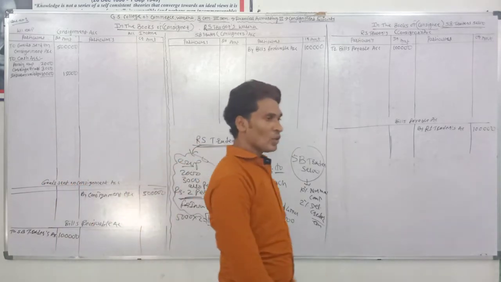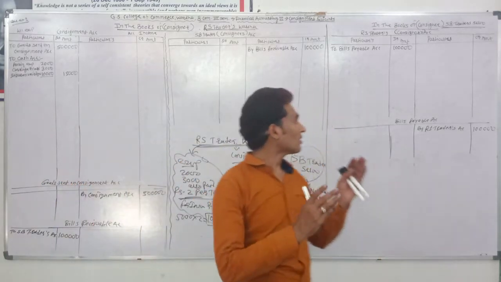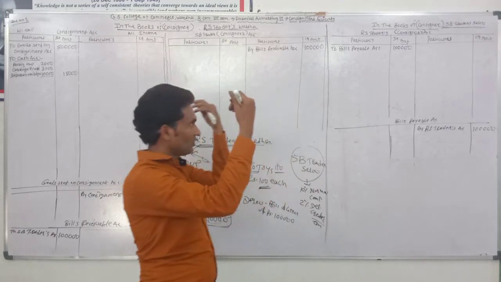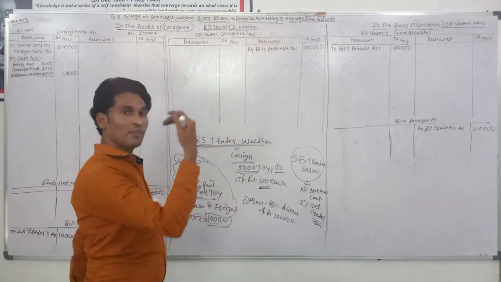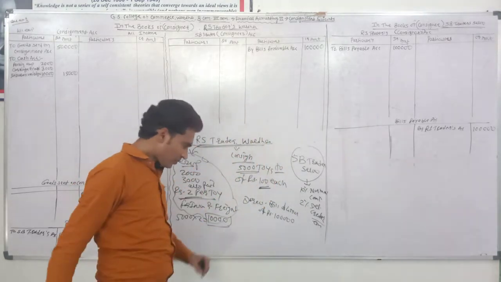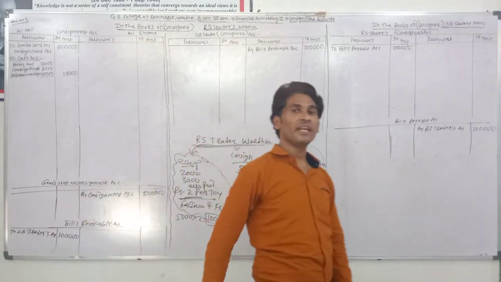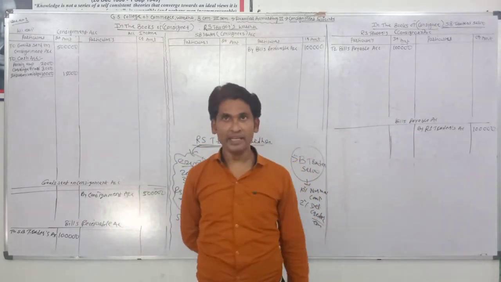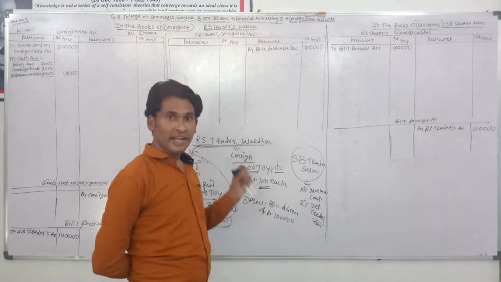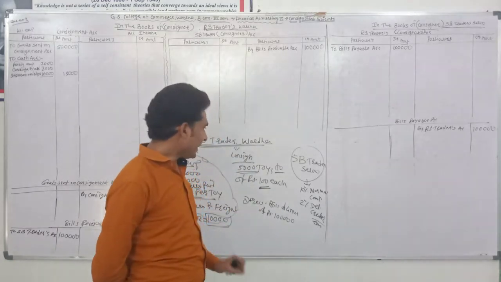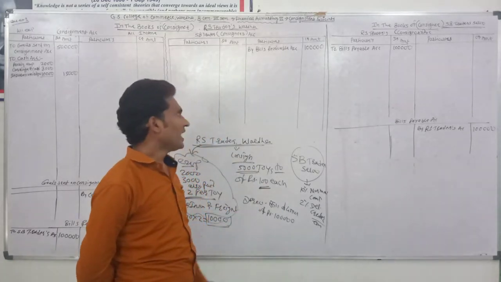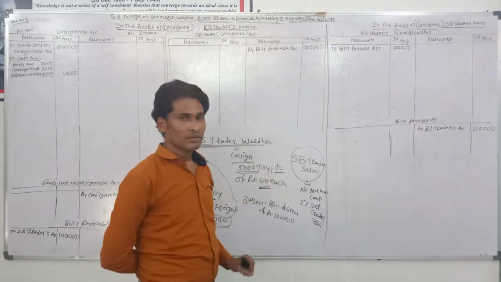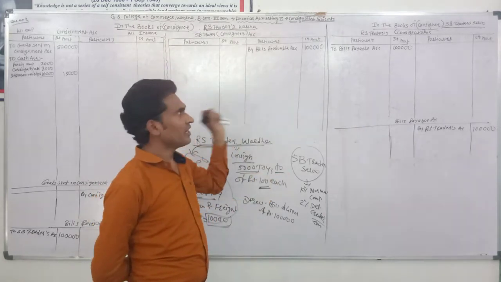After that, the goods reach the consignee's station, in the area of the consignee. The consignee, SB Traders, takes delivery of the goods. At that time, it is found that SB Traders taking the delivery of goods